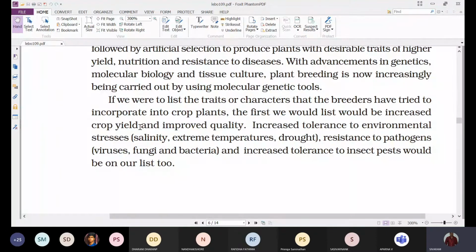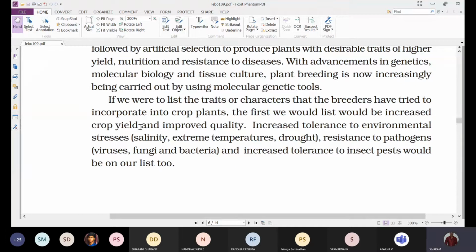They are making them grow even in extreme temperatures, extreme low or extreme high temperatures. And they are developing new crop varieties which can grow even when less water is available, that is the drought conditions. With a less amount of water, they are able to grow effectively.